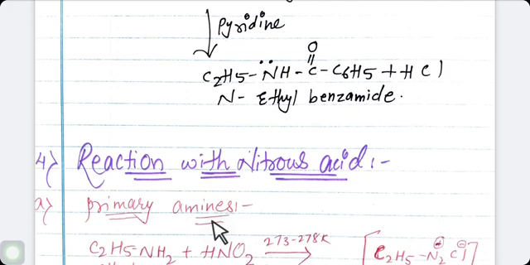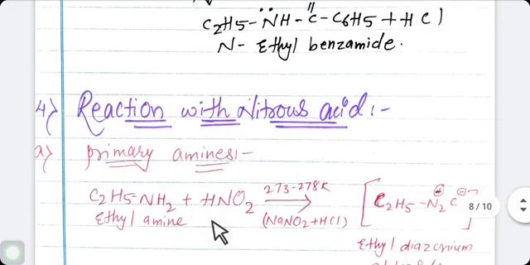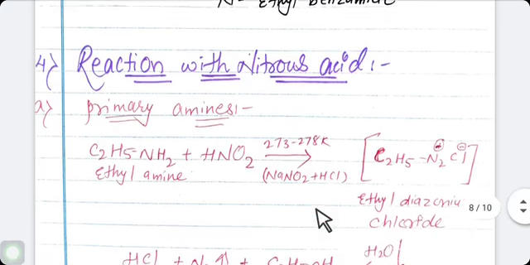In aliphatic primary amine on reaction with nitrous acid forms aliphatic diazonium salt as a very unstable intermediate which decomposes immediately by reaction with solvent water. Corresponding alcohol is formed as the product of the reaction and nitrogen gas is liberated. This reaction we can easily understand by this example. Here we are using primary amine, simple amine. Again I am using here ethylamine which reacts with nitrous acid at the temperature 273 to 278 Kelvin.